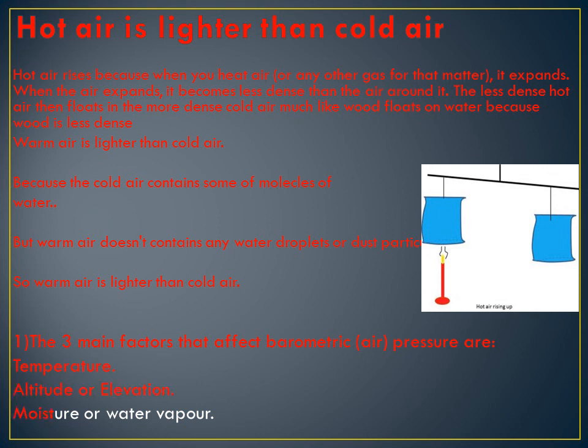Understood, children? The three major factors that affect barometric air pressure are temperature, altitude or elevation, and moisture or water vapor. All of you understood the lesson?